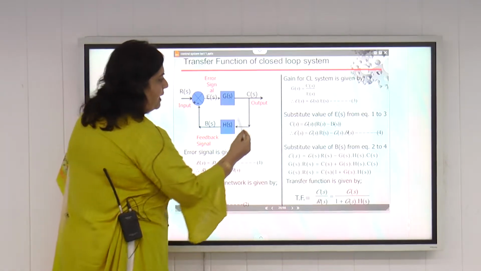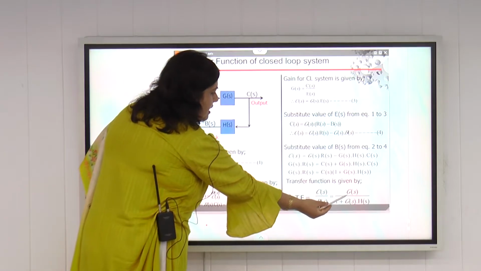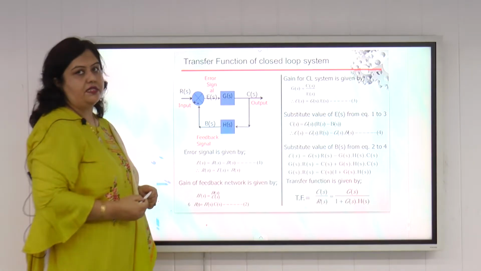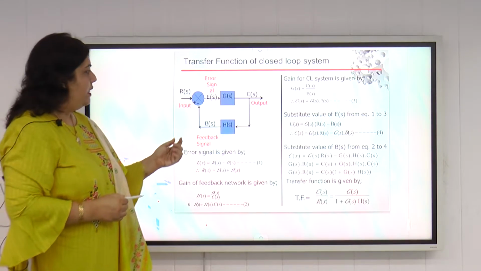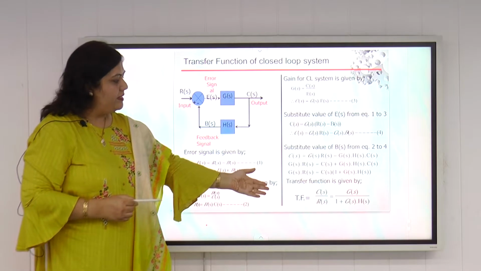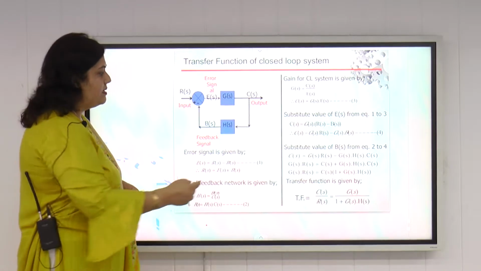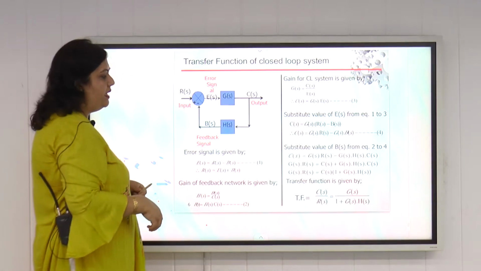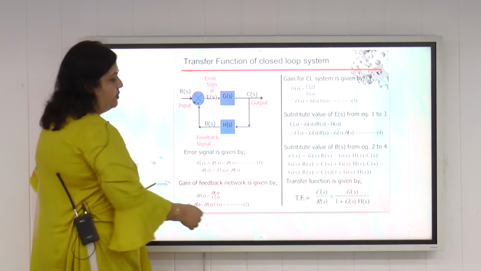So if we combine these equations, we get the transfer function C(s) upon R(s) equal to G(s) divided by 1 plus G(s)H(s). This is the transfer function of any negative feedback control loop system. If the feedback is taken as positive, then the transfer function will become G(s) divided by 1 minus G(s)H(s). This is the formula that will be used later on as the transfer function of a simple closed loop negative feedback control system.